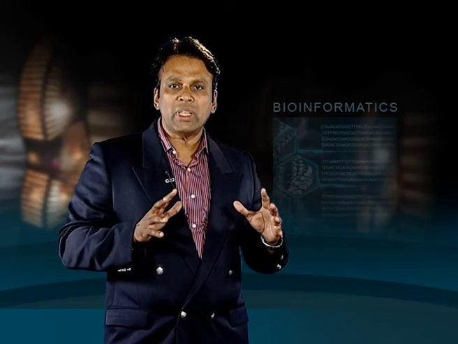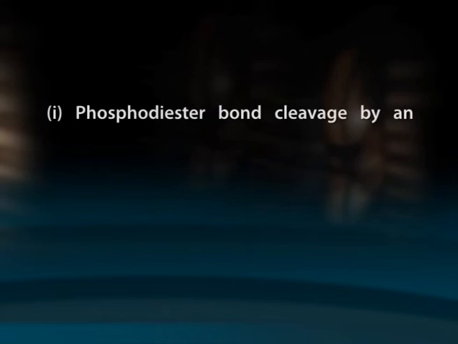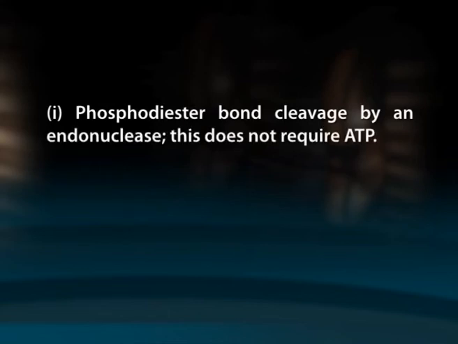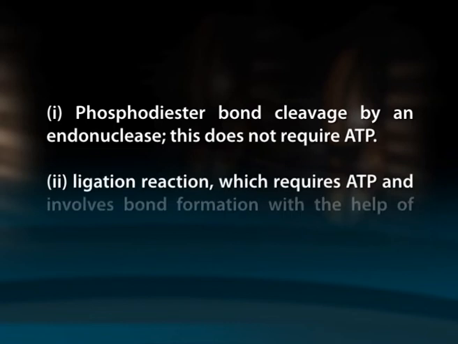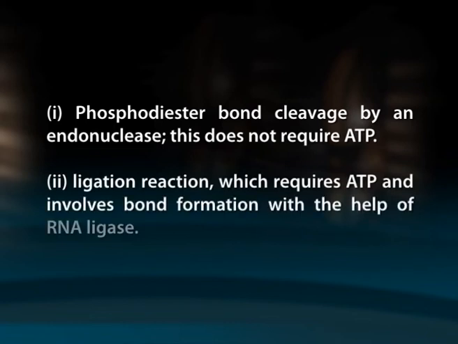The splicing requires two steps. One, phosphodiester bond cleavage by an endonuclease. This does not require ATP. And two, a ligation reaction, which requires ATP and involves bond formation with the help of RNA ligase.